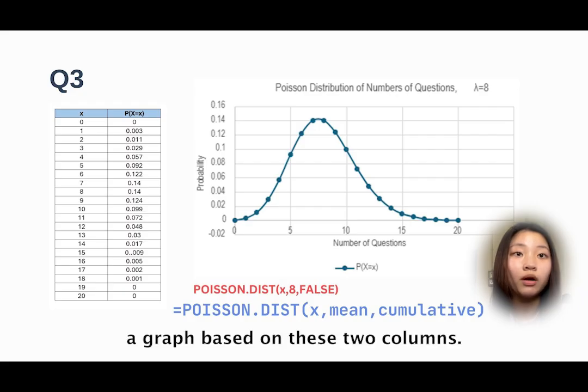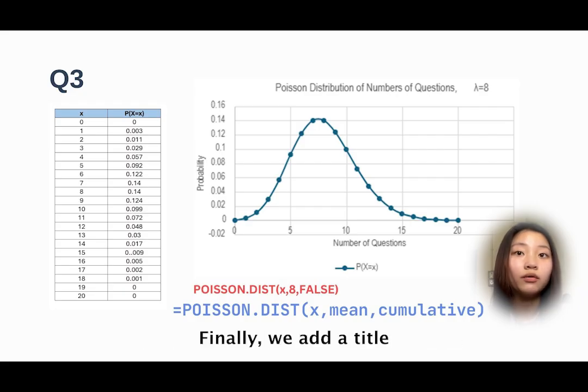Then, we create a graph based on these two columns. Finally, we add a title to the graph and label the x-axis as number of questions and the y-axis as probability. From this graph, we can observe that the peak is 0.14 on the y-axis and occurs at 7 and 8 on the x-axis. This indicates that the most likely number of questions students will ask in the next session is around 7 or 8.